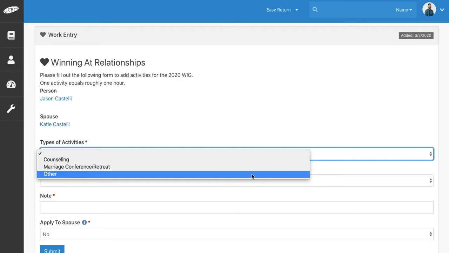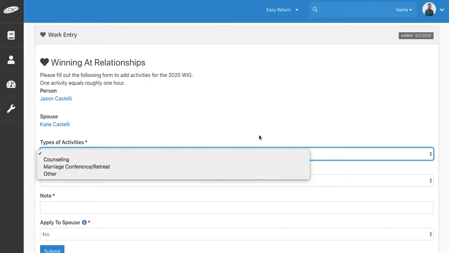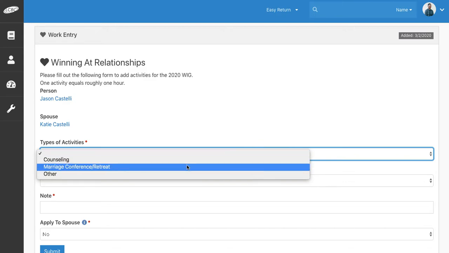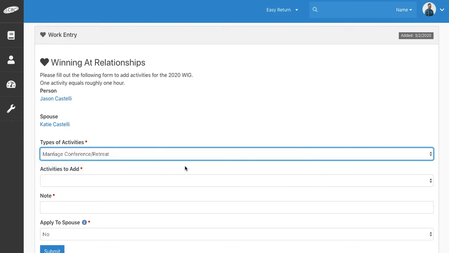or not. Some of those will be outside of the church, or some of those will be things that you actually stand up at your location. And so certainly if you're going to stand up at something at your location, let's have a discussion before rather than later. But for the example of this, let's say I went to a marriage conference retreat and I went